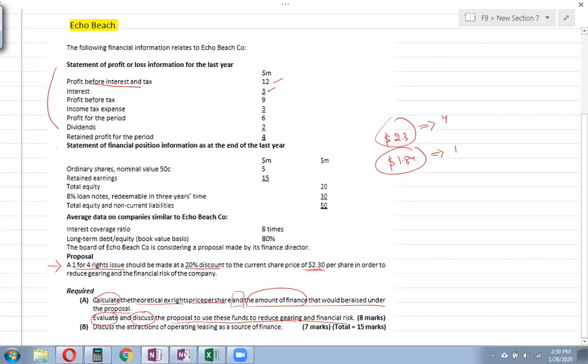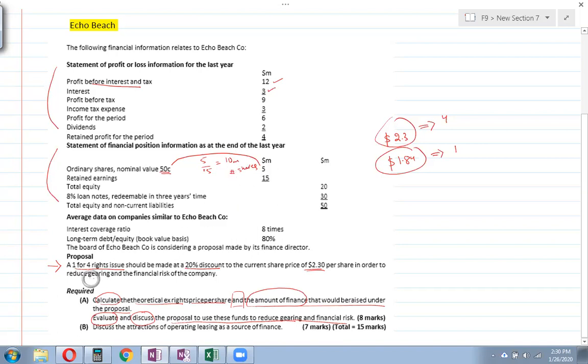Then the balance sheet extract is given to you also. Ordinary shares nominal value is 50 cents. So that would mean that 5 million divided by $0.5 will mean 10 million shares. These are the current number of shares, 10 million.